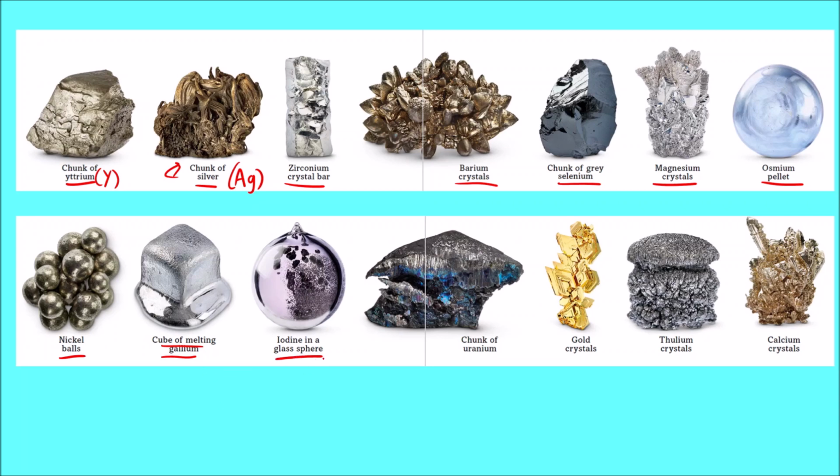Iodine is a solid, but here they have put it in a glass sphere. It is bluish purple in color. Then we have uranium, which is highly radioactive in nature. Then we have gold crystals, thallium, calcium crystals. So this was a glimpse of how some of the elements look.